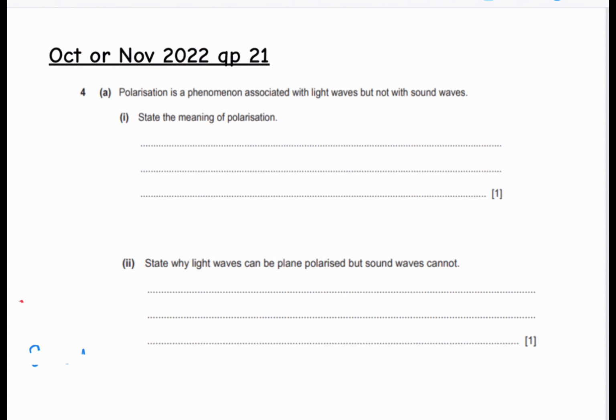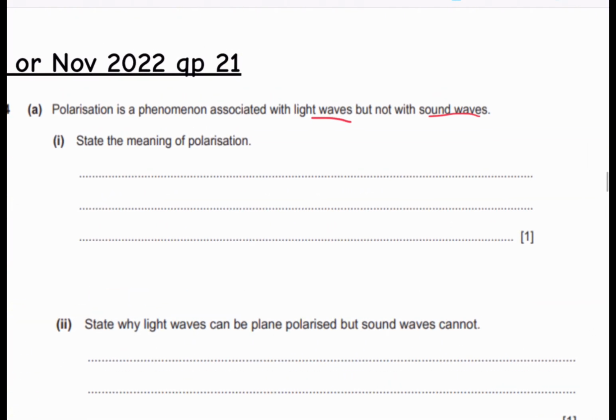The first question says that polarization is a phenomenon associated with light waves, but not with sound waves. So that's very weird that only light waves can be polarized, but not sound waves. They just want to know if we understand what polarization is. This is basically more of an appetizer, where they're asking us, what is polarization? Well, polarization is defined as the restriction of oscillations to a single plane or a single direction that is perpendicular to the direction of propagation of the wave.